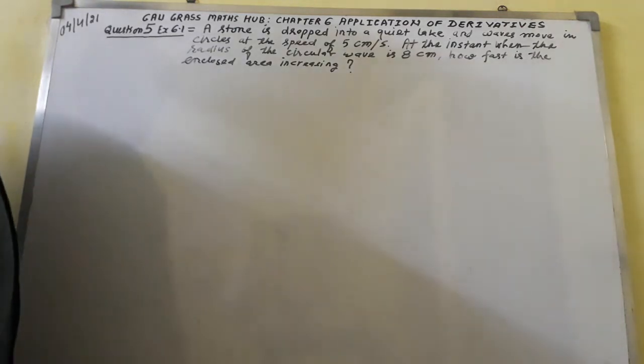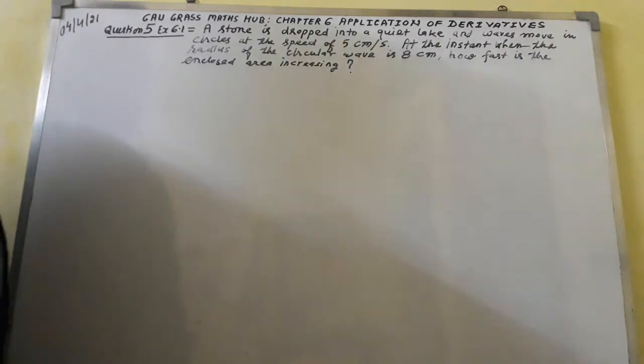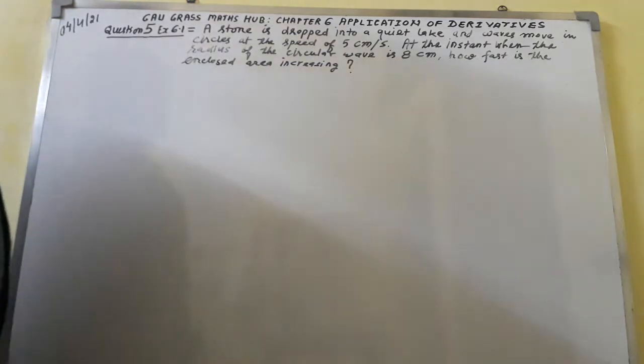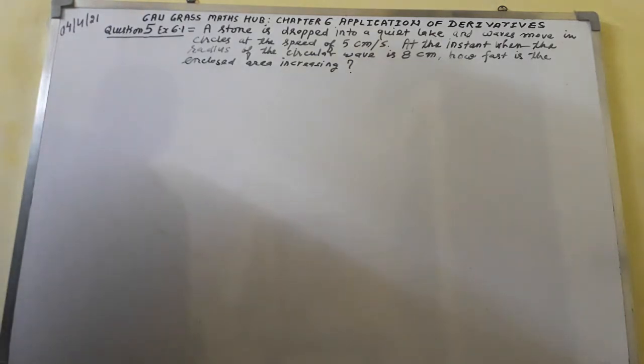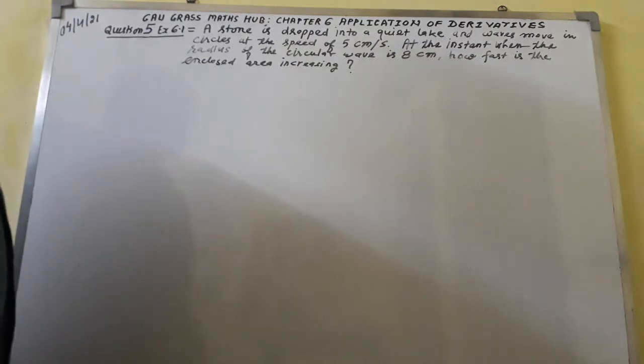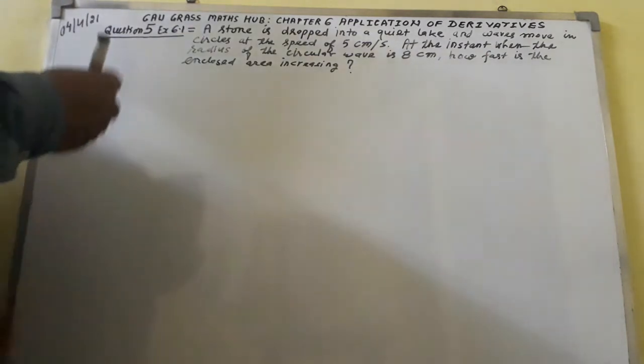I shall explain question number 5, exercise 6.1, chapter 6, application of derivatives. The question is: a stone is dropped into a quiet lake and waves move in circles at the speed of 5 centimeters per second. At the instant when the radius of this circular wave is 8 centimeters, how fast is the enclosed area increasing? Here I shall write the solution.